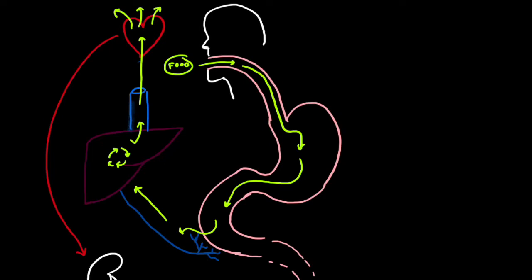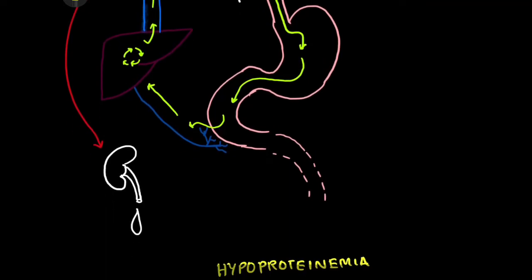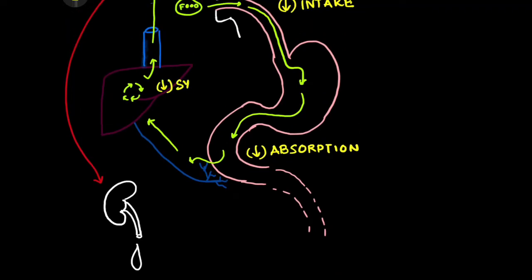Now let us understand in which steps this process can get hampered so that there will be less protein in the blood. It may so happen that the food you are eating is low in protein. So you may have decreased intake of protein, which may lead to decreased amino acids, decreased production of proteins, and finally low protein in the blood. There can also be decreased absorption of protein, or amino acids, from the gut, and that can lead to low protein in the blood. There can be decreased synthesis of protein in the liver.